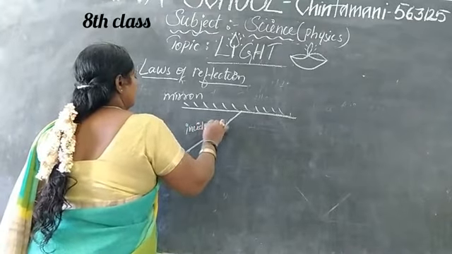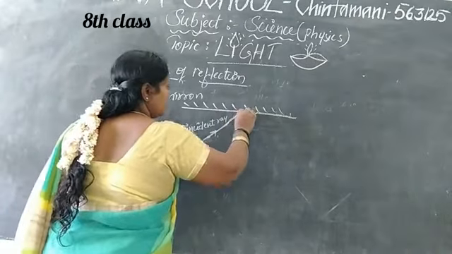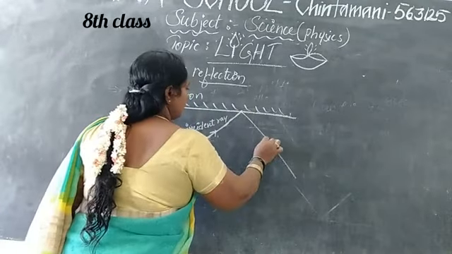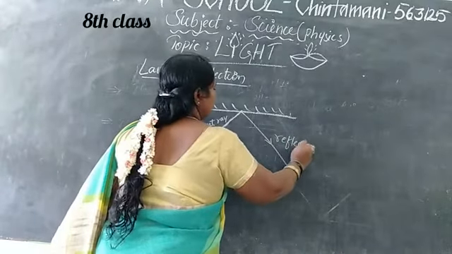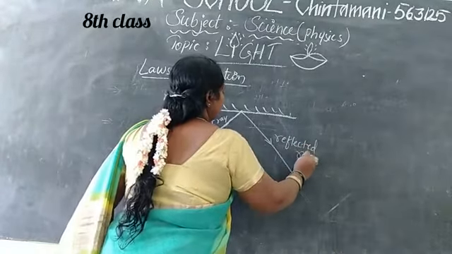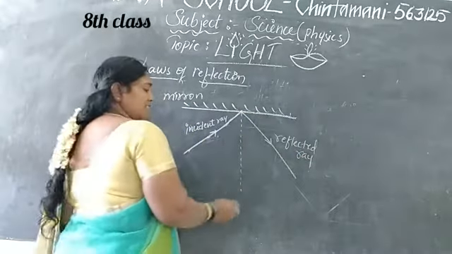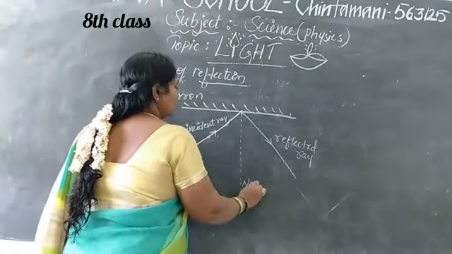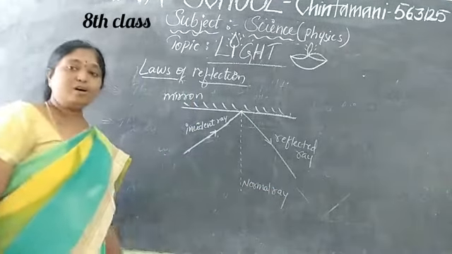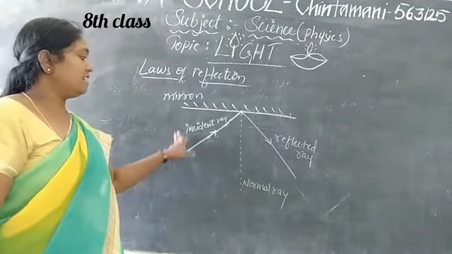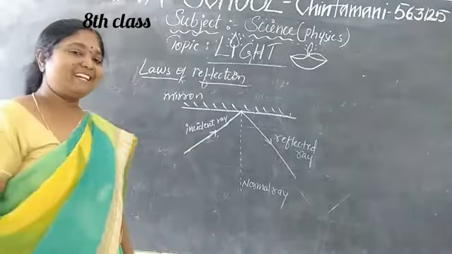Incident ray. Then it is going to reflect back. So which type of ray is this? Reflected ray. In between, at 90 degrees, this line we call the normal ray. So we got the incident ray, the normal ray as well as the reflected ray.